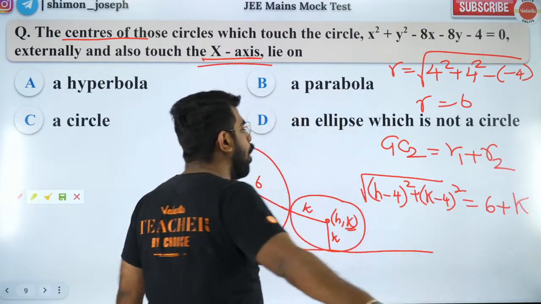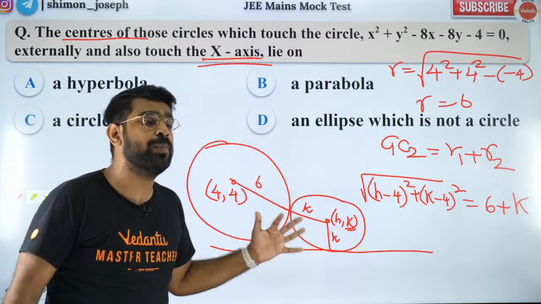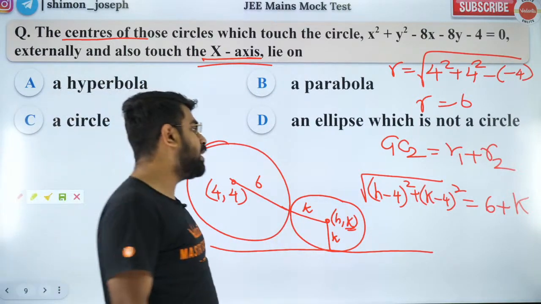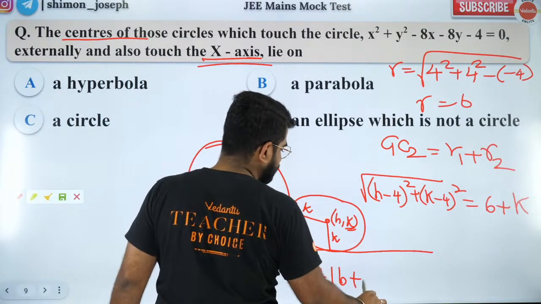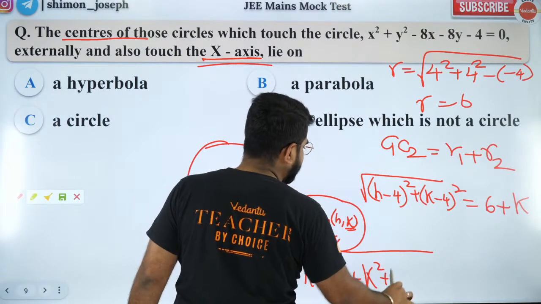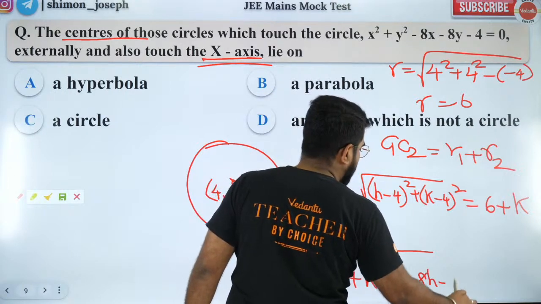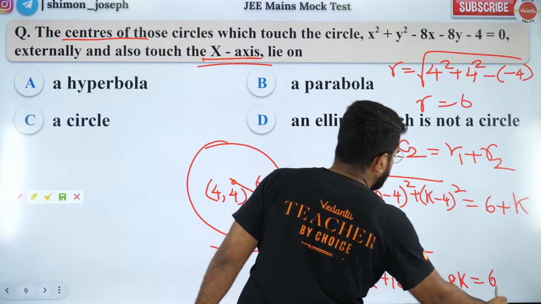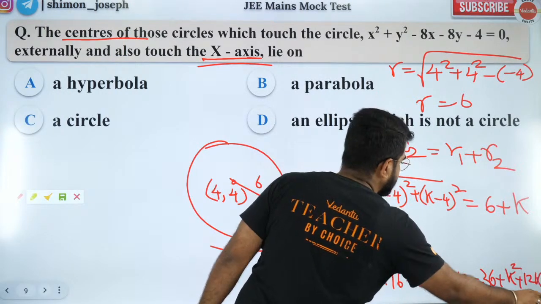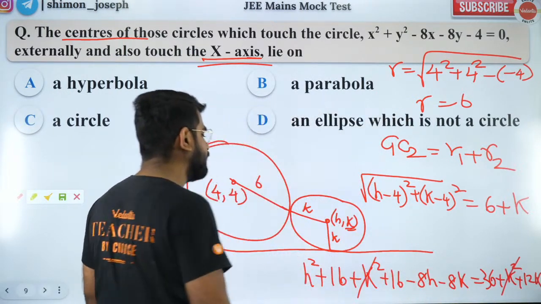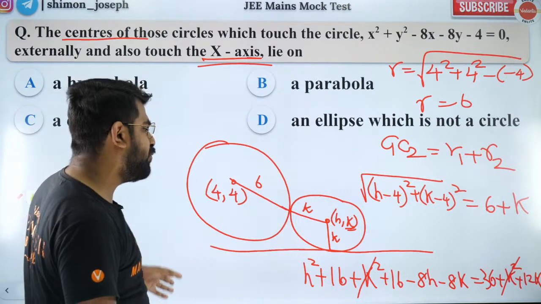Now square it, open it, solve it. You will get a parabola. So how do I open it? h squared plus 16 plus k squared plus 16 minus 8h minus 8k is equal to 36 plus k squared plus 12k. So k squared cancels.